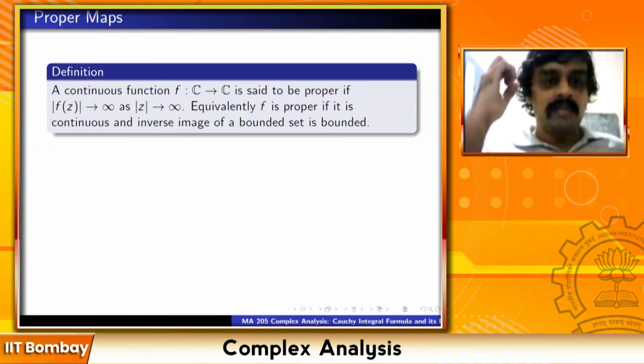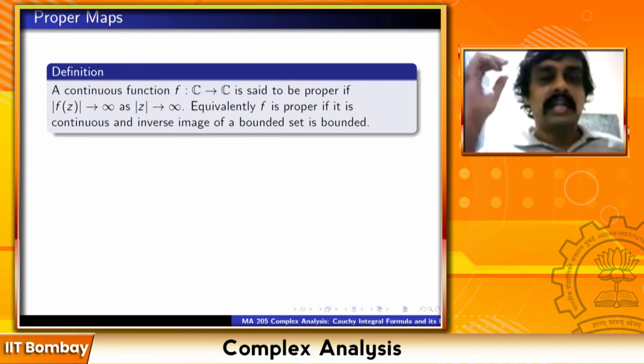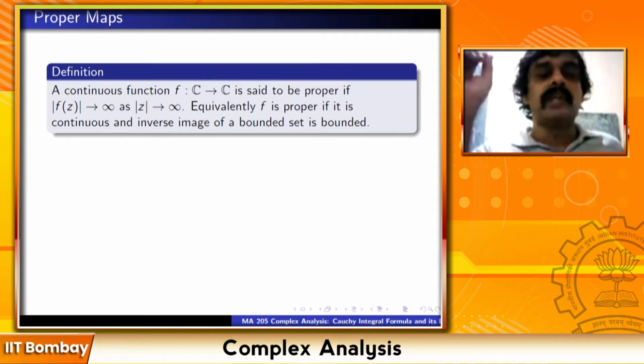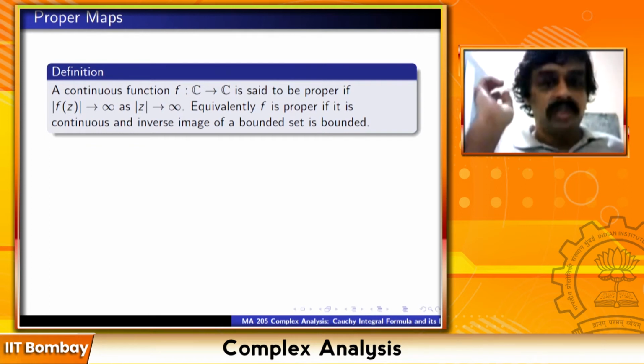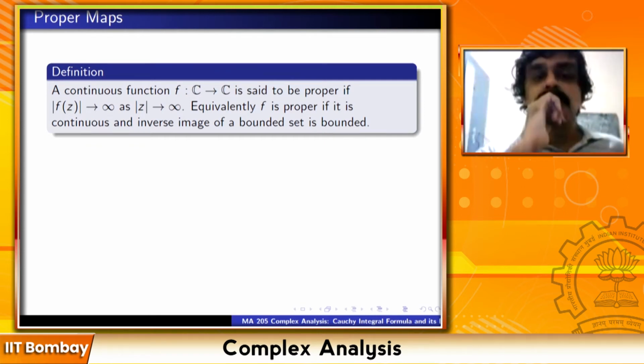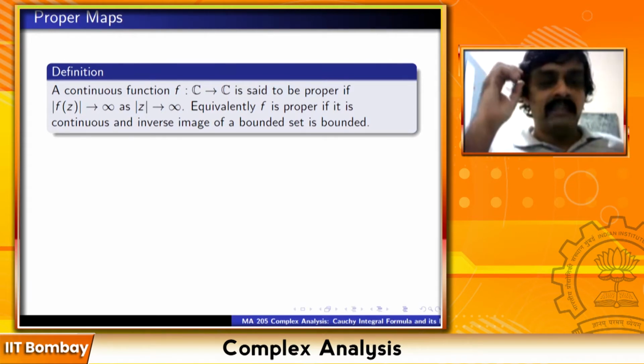Because if the inverse image of a bounded set is unbounded, that means you can find a sequence of points going to infinity whose image is bounded. That will contradict the first statement. So the two statements are equivalent. Can you explain the second statement again? What do you mean by inverse image of a bounded set is bounded? So if I take some subset in the complex plane, then I can take its inverse image under f, right?